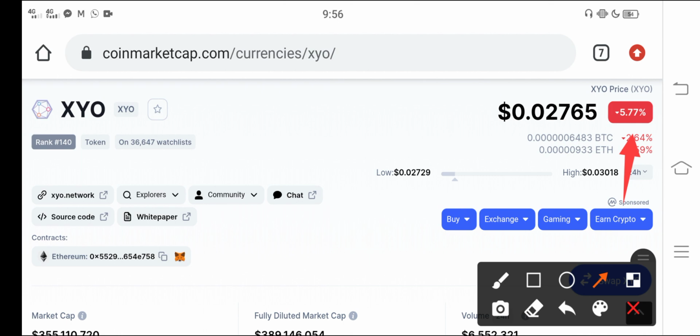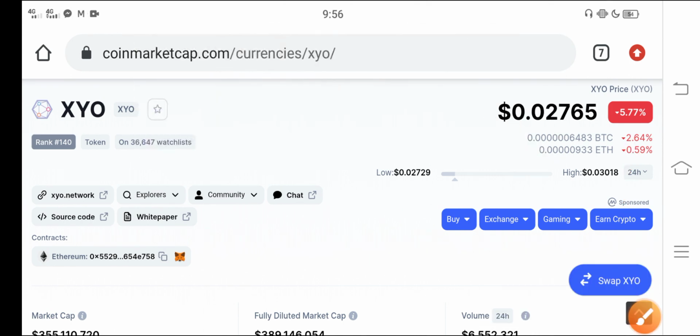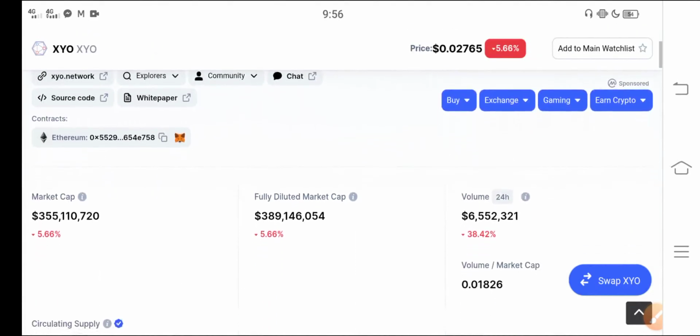A lot of people, when they see a continuous fall, even a small one, decide to sell. But no, that's wrong, guys. Don't decide to sell, just hold for a long time, guys.